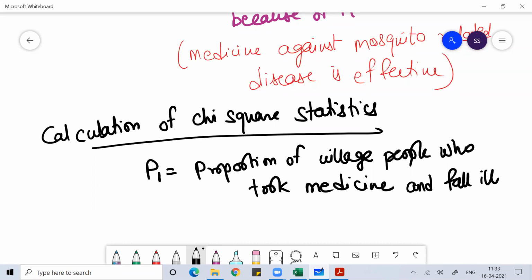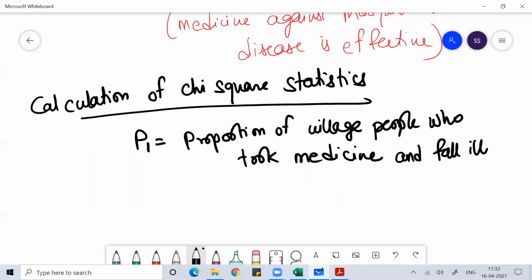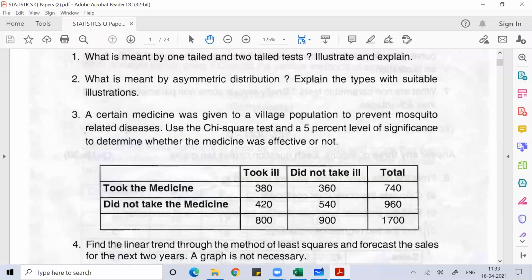So that is my P1. First row, first one: proportion of village people who took medicine and fell ill. I hope you understand it. Then what can I say after that?